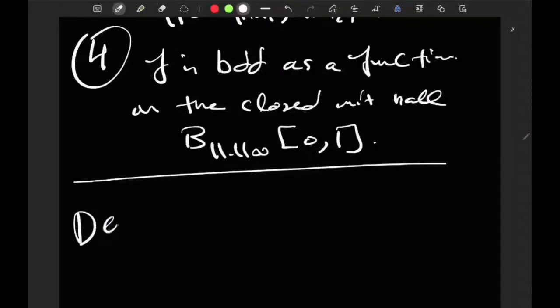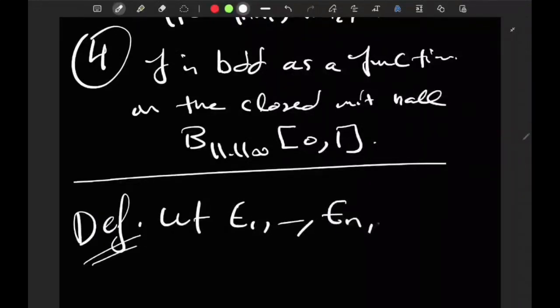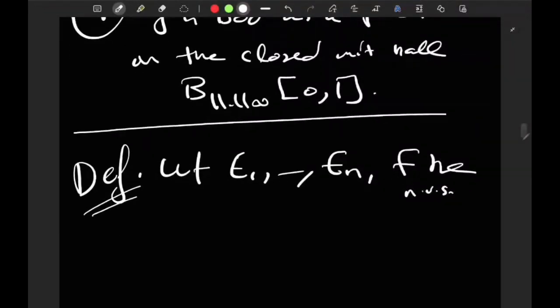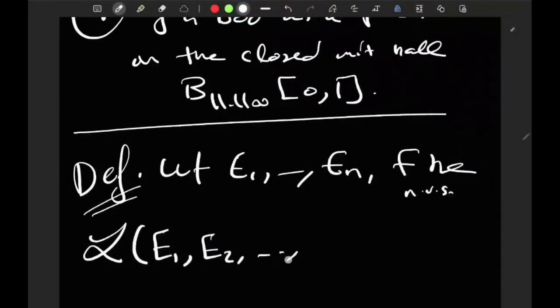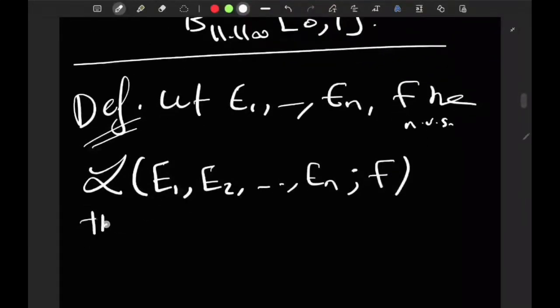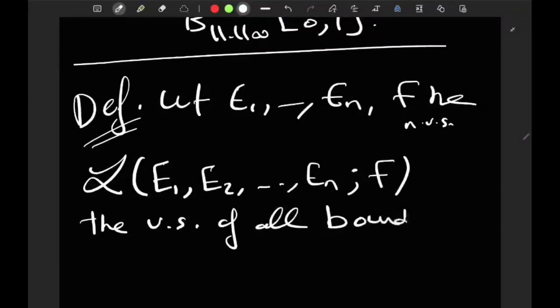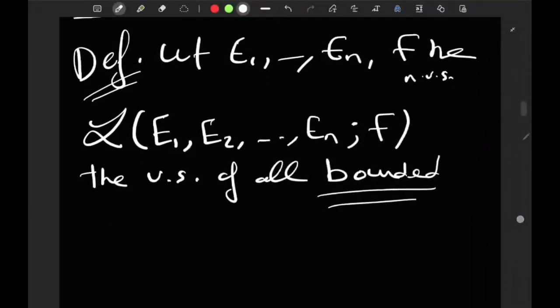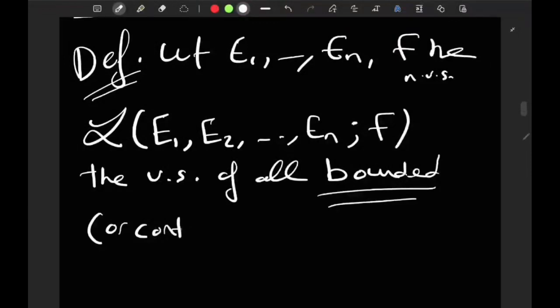So the definition: let E1, ..., En, and F be normed vector spaces. We denote by L(E1, E2, ..., En; F) the vector space of all bounded as multilinear maps, or continuous, n-linear maps.